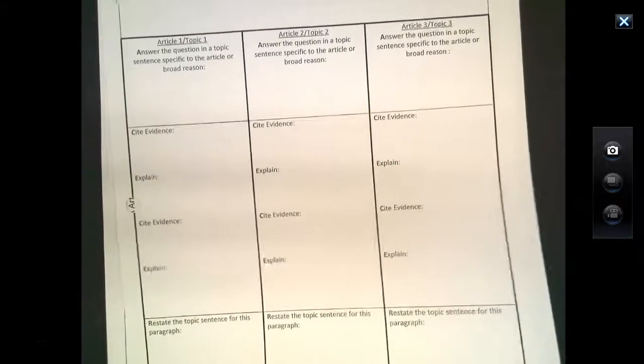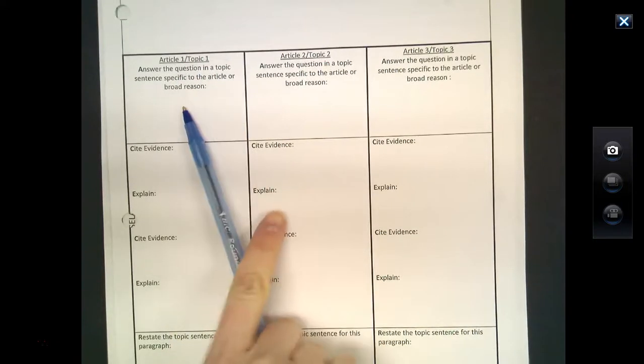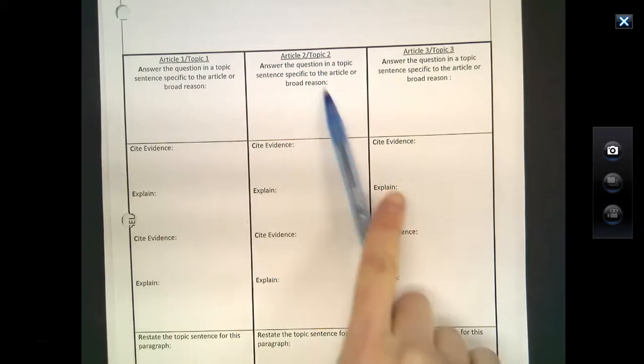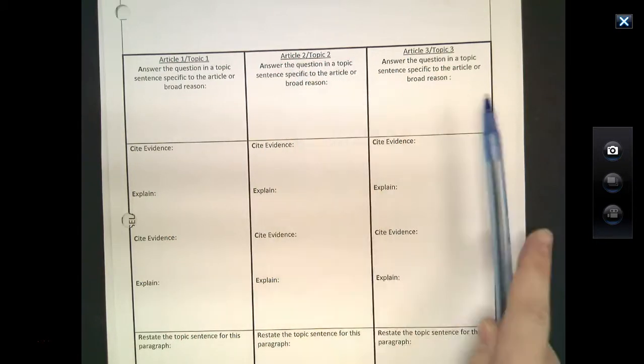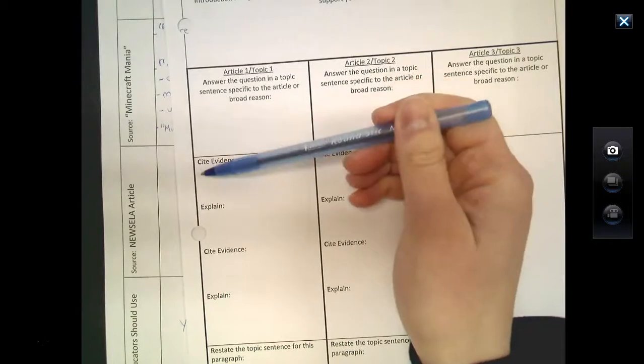This is the most challenging part. So if you're organizing by article, this first body paragraph will be about Article 1. The second body paragraph will be about Article 2. And the third body paragraph will be about Article 3. You'll notice this is set up a lot like your RACER diagram.